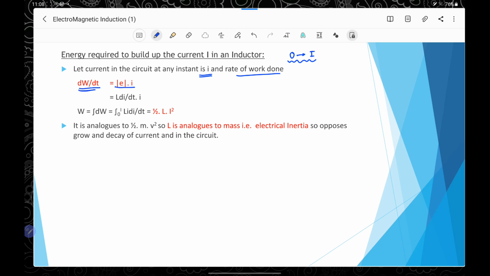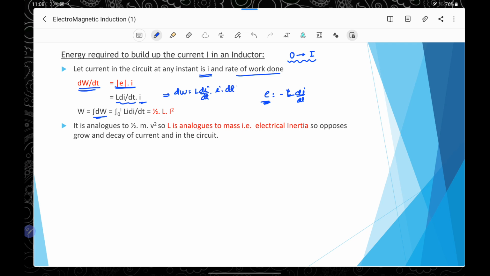This is equal to EI, and this E is from the formula minus L dI by dt. So the magnitude of this induced EMF or back EMF will be L dI by dt, into I, and on integrating this dW by dt, we can write it as dW equal to L dI by dt into I into dt.